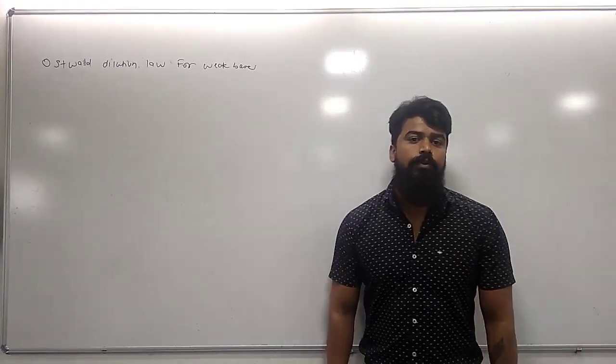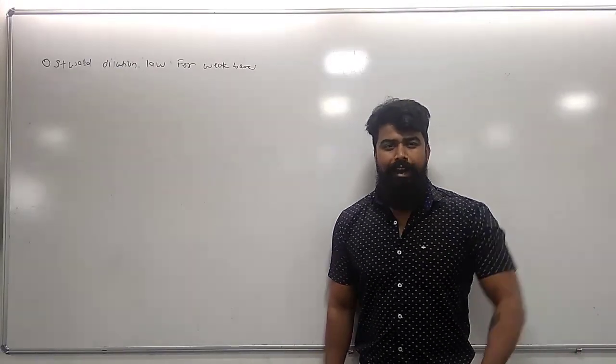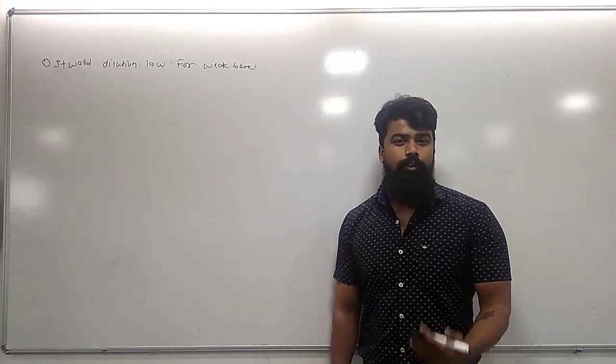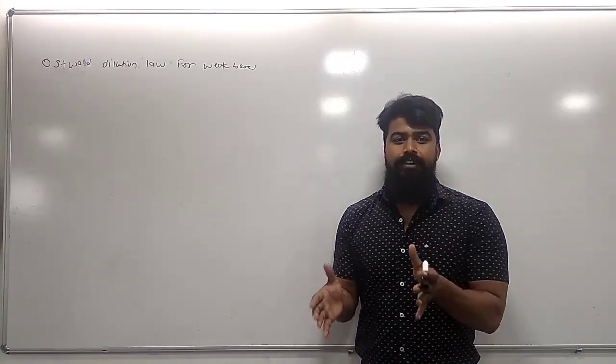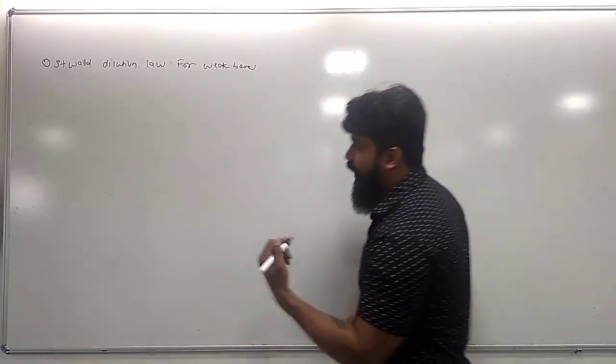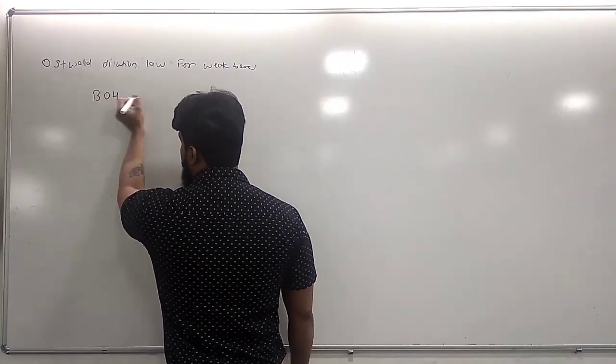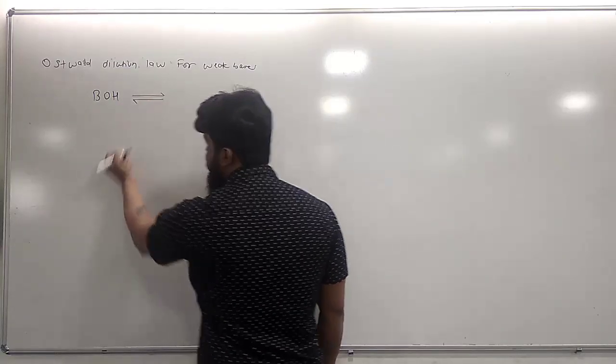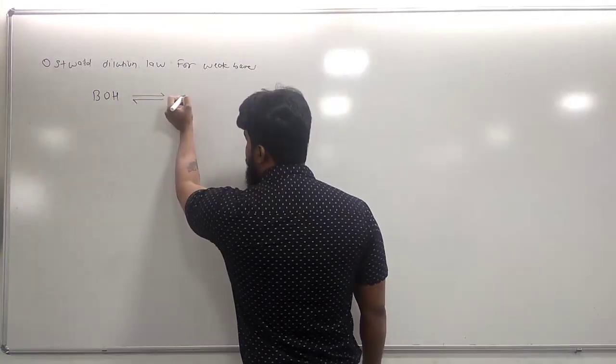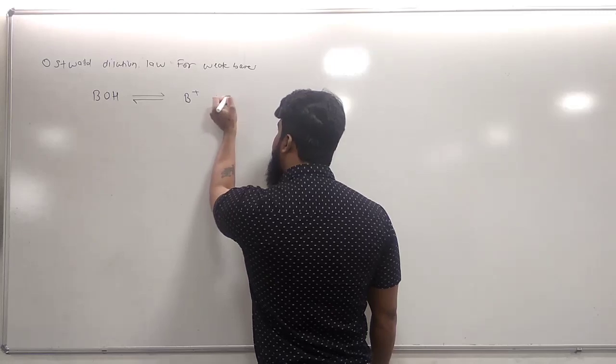After the discussion of Ostwald dilution law for weak acid, right now we are going to talk about the Ostwald dilution law for weak base. The theme of the concept remains the same, but instead of HA, we are going to take the weak base as BOH. As BOH is a weak base, it dissociates reversibly into the two components B plus and OH minus.